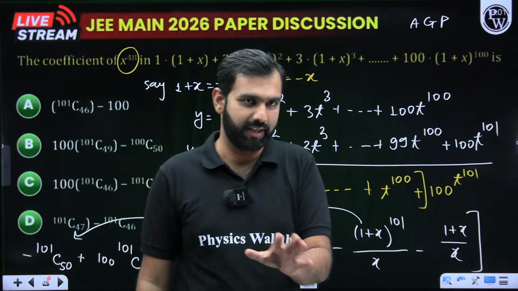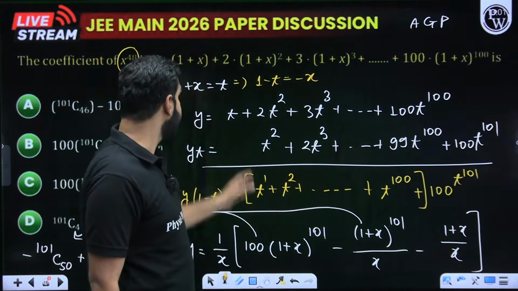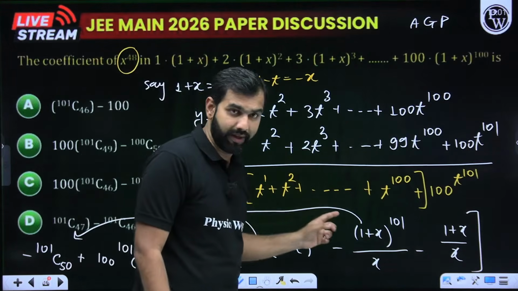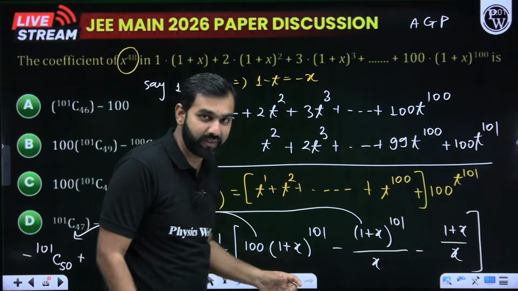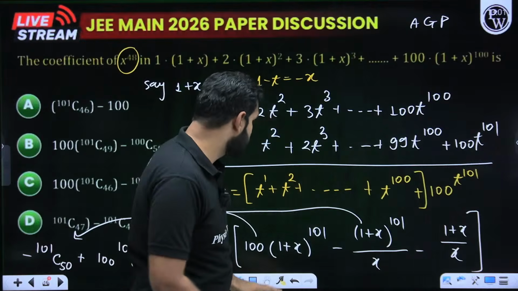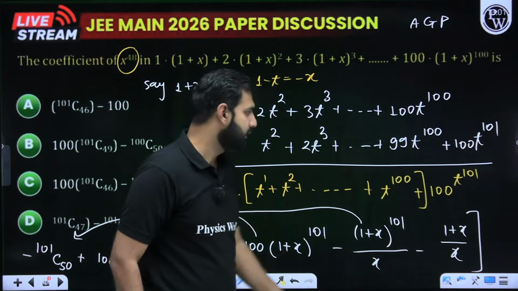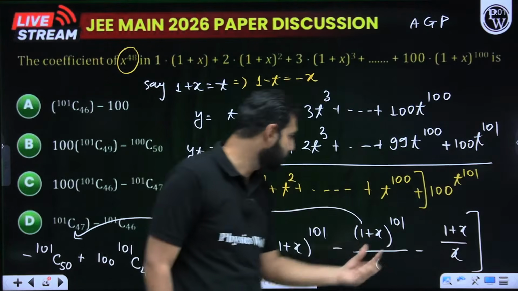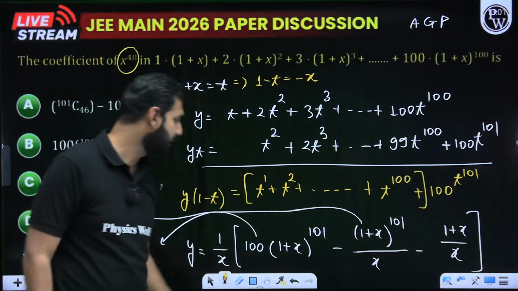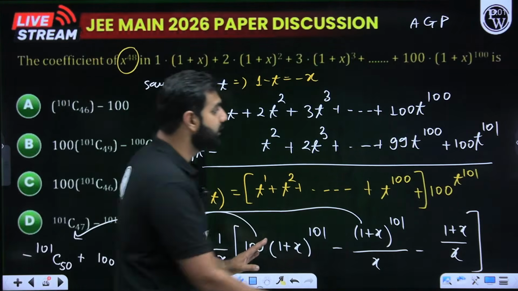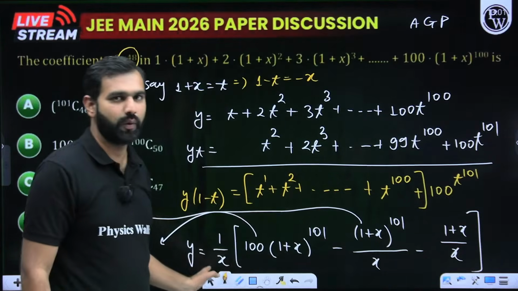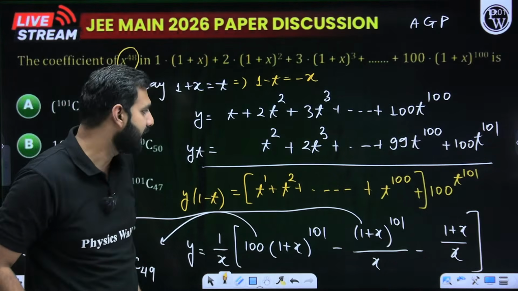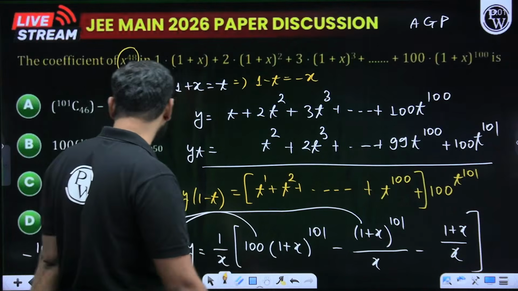Now, when I'm substituting t by 1 plus x, I use a times (r to the power n minus 1) upon (r minus 1), that is the sum of n terms of a GP. So through that, I get this expression. This is what you already had. So this t to the power 101, this is where you have this. I hope there is no confusion with that. T to the power 101 times 100 is written over here. And when you rearrange this, this is how it becomes. I'm not doing that calculation, so that we can save some time here.